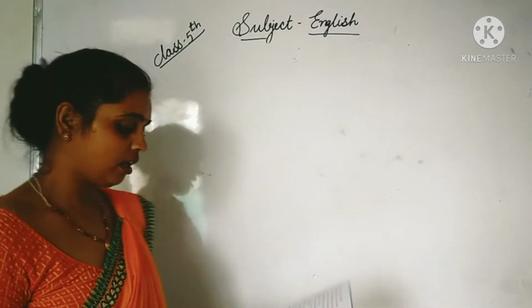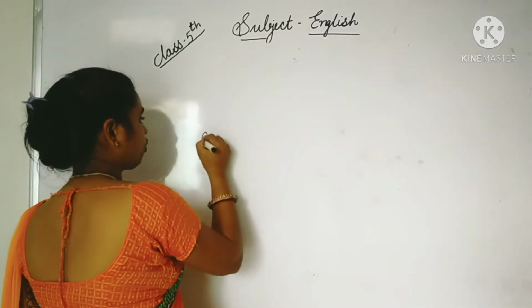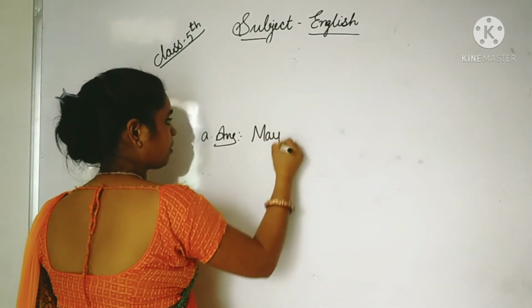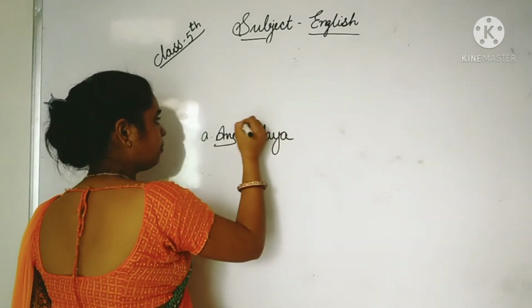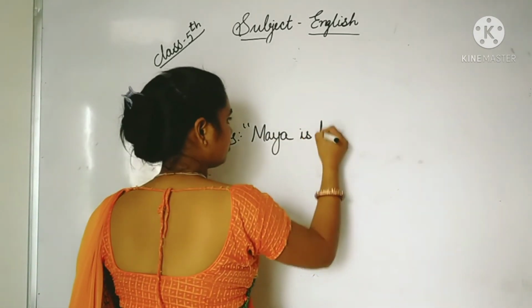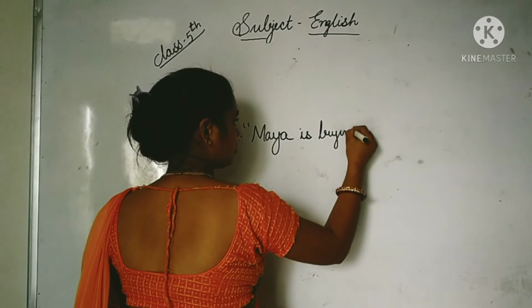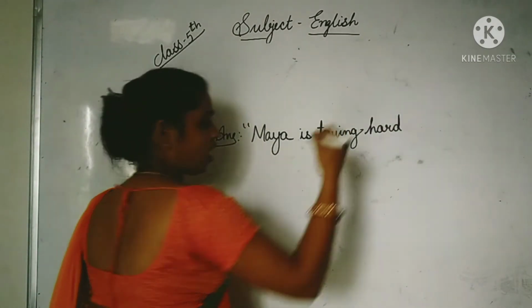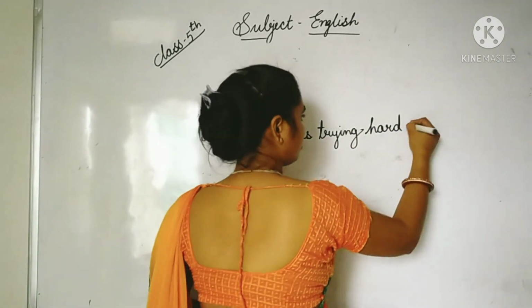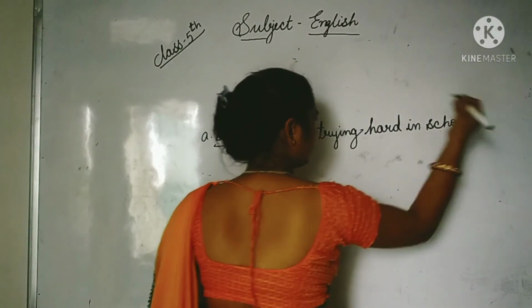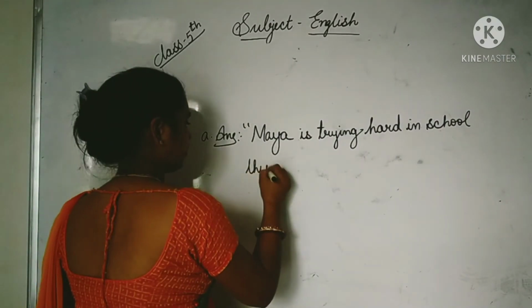See, students, how we will write the answer. Maya, capital letter, put inverted comma, is trying hard in school this semester.